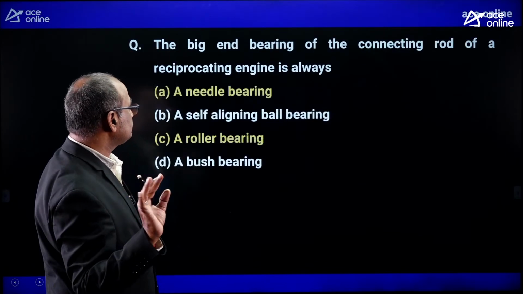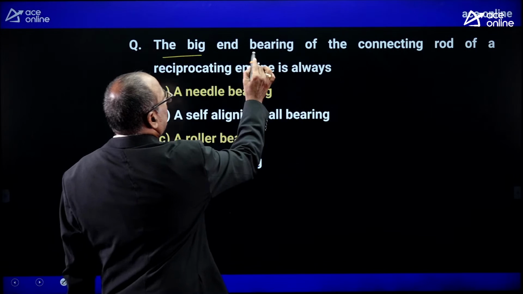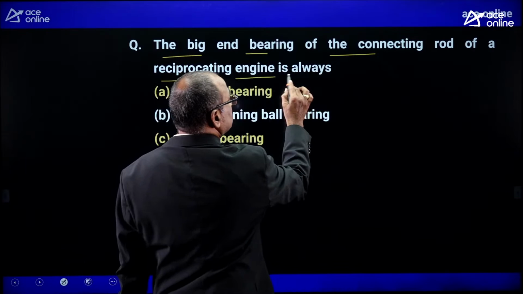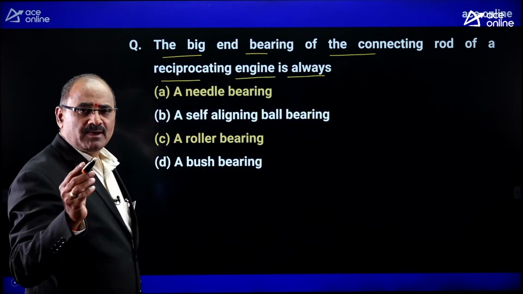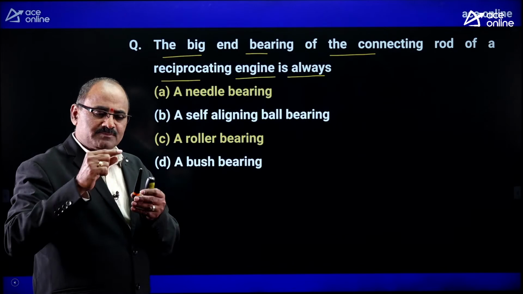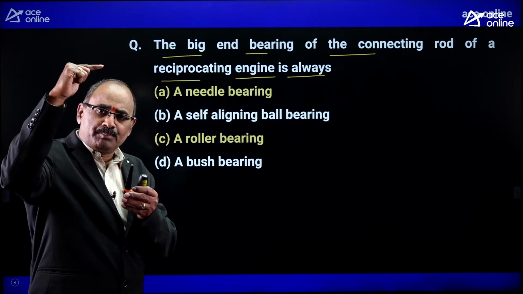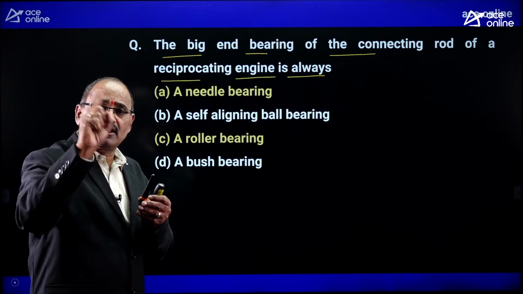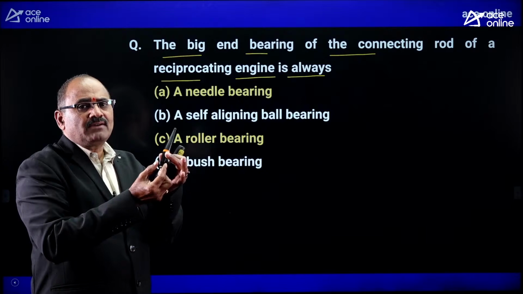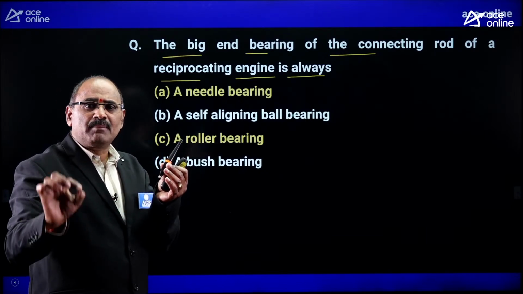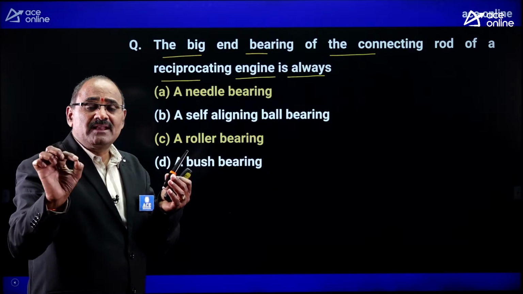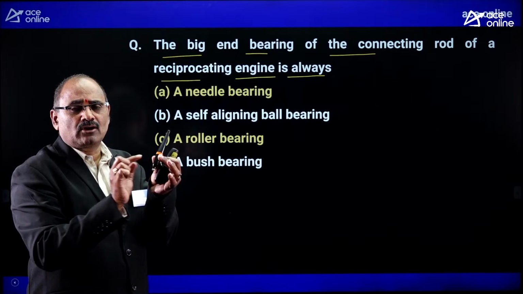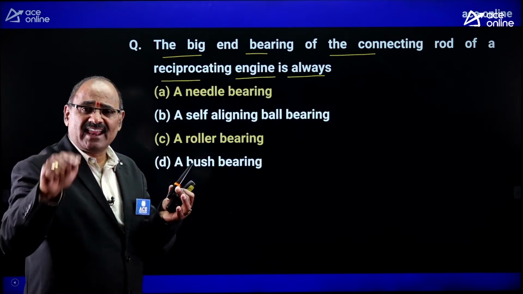Try to read this question. The big end bearing of the connecting rod of a reciprocating engine is always, dear friends, remember, the small end of the connecting rod is connected to the piston by means of a piston pin, also called wrist pin, also called gudgeon pin, whereas the big end of the connecting rod is connected to the crank by means of a pin. That pin is called the crank pin. Once again, the big end of the connecting rod is connected to the crank by means of the crank pin.